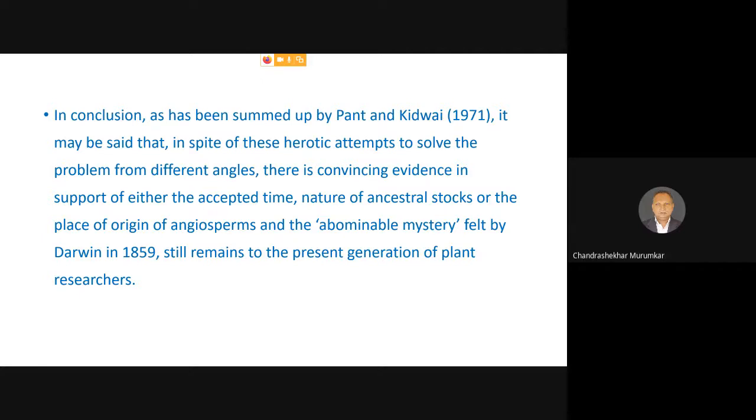It has now been suggested that angiosperms should not be considered as a single group which has originated from a common stock. It has been suggested that even though angiosperms show similarity today, this similarity is because of parallel evolution. Among the angiosperms, the different groups have evolved differently, separately, and there is no correlation among them.